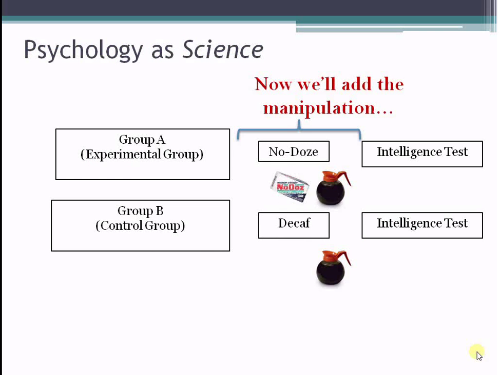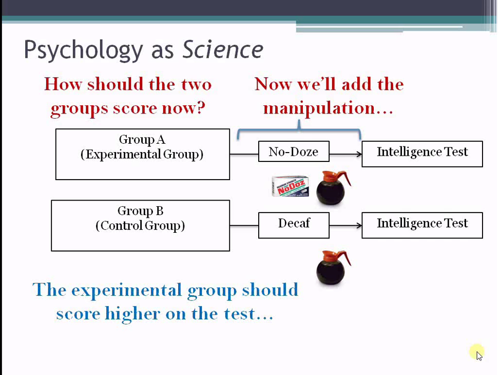So if we randomly assign people to these 2 groups, and the experimental group gets caffeine, and the control group gets nothing, and they're identical before, then what that means is if we see a difference between the intelligence tests for the 2 groups, then we can conclude that it's actually the caffeine that is doing the causing, because nothing else is different between the 2 groups.